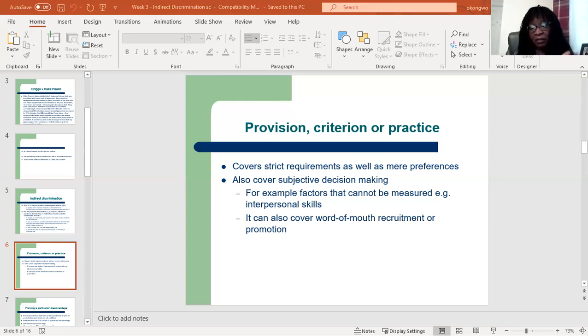Then PCP can also cover word of mouth recruitment or promotion. This is where employers do not advertise jobs, but they may ask their managers to refer people for the job. This has a tendency of creating an imbalance in the workforce, because the managers may refer their friends to apply for that job. And of course, their friends may be people that share common characteristics with them. So that could count as a disadvantage to someone.